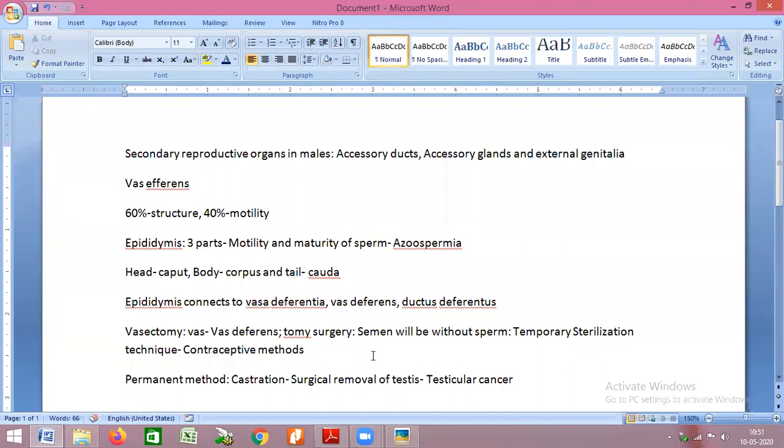Why is such removal of testes not done in normal cases? If we remove the testes, apart from sperm production, the main event that will get affected will be the production of the hormone testosterone. And testosterone is mainly responsible for the development of secondary sexual characters in males. Also, testosterone makes an organism highly aggressive. So if we remove testosterone, the hormonal regulation of the body gets destroyed.